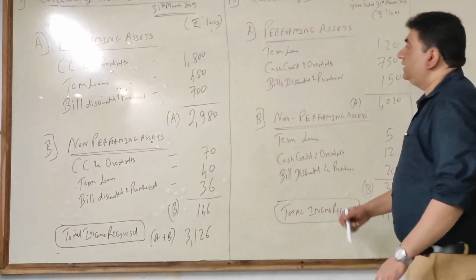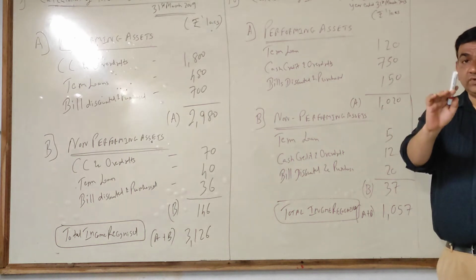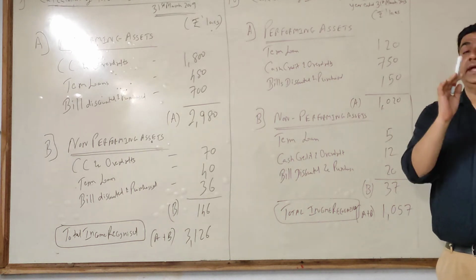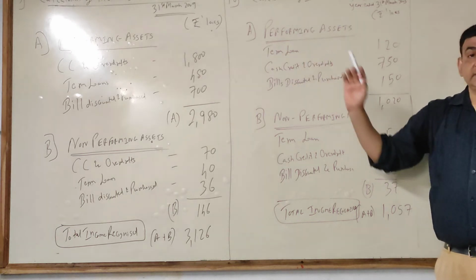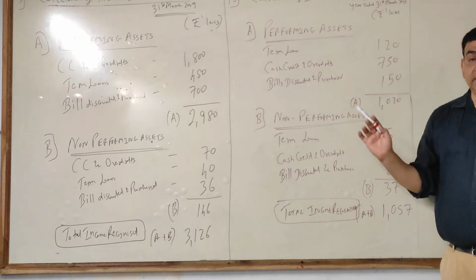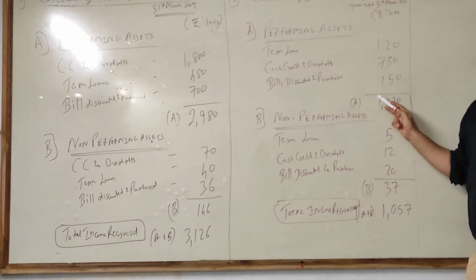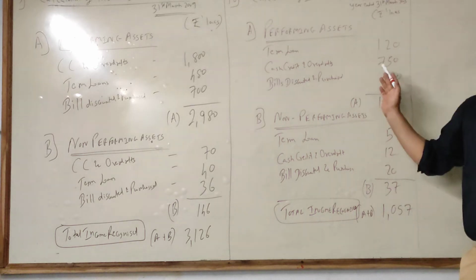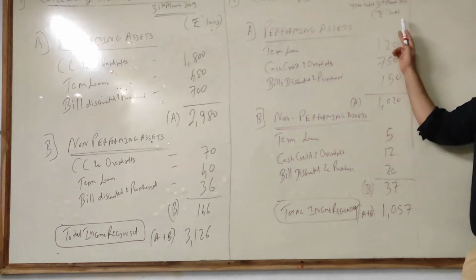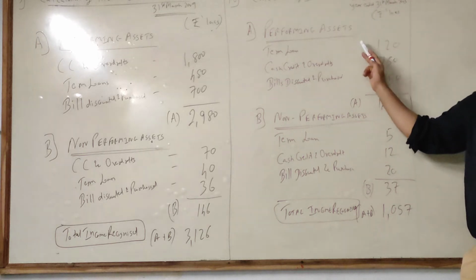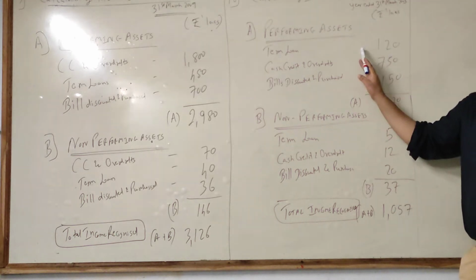Same thing. We will split this into first performing asset. As I told you, in performing assets income will be taken only on accrual basis. So same like the earlier sum, we have taken only interest earned. For performing, we have taken the figures of interest earned, received has been ignored. All 3 total comes to 1020 lakhs.